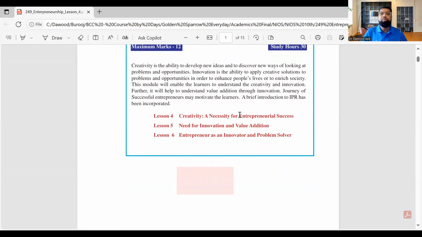Zomato saw a problem that food was not delivered on time. They created an app. Ola, Uber, all of it. Oyo Rooms. This boy is a dropout from a Delhi college, Ritesh Agarwal, and you should know some of the names that I'm talking about. Ritesh Agarwal realized that people cannot book cheap hotels, and that is what Oyo, On Your Own, came across. That's what Oyo stands for.